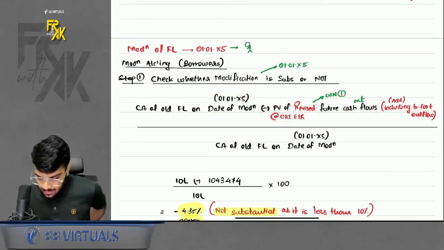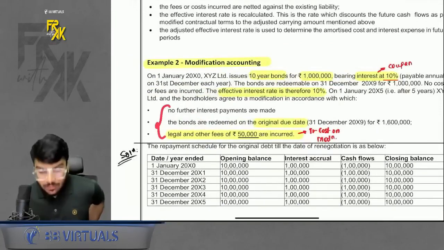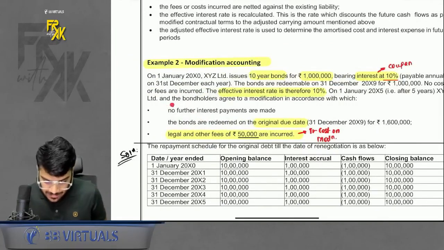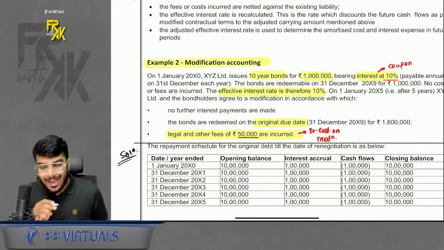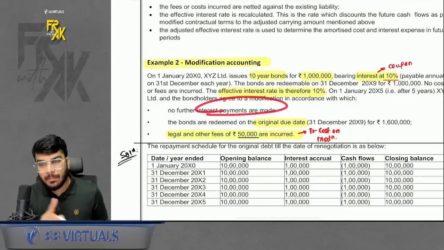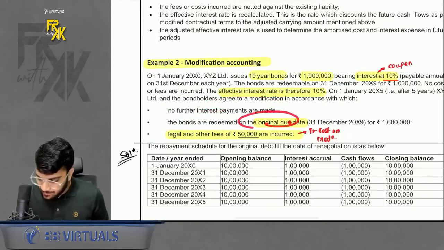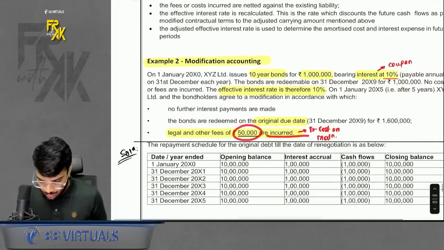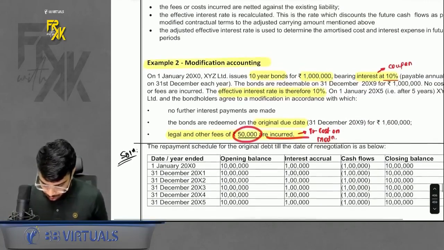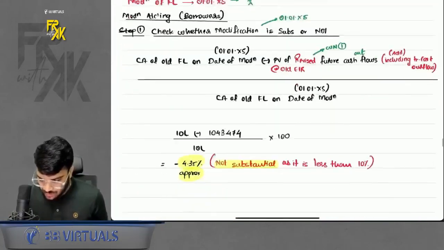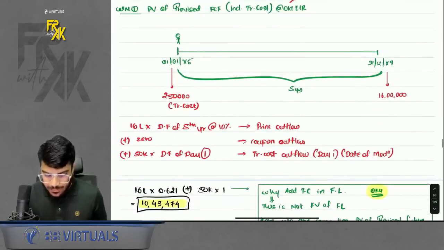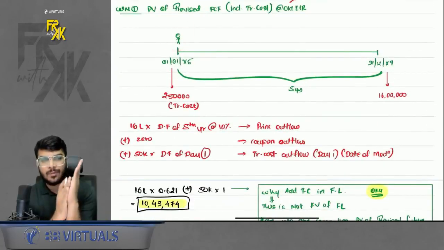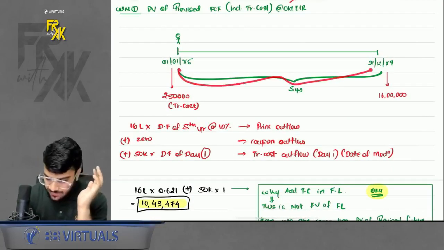What is the meaning of this? See, when you read the terms after modification, these are the revised future cash flows. As per the revised future cash flows, no interest payment is required. Principal will be paid at the end of year 10 only, but at 16 lakhs. Also there is some transaction cost on modification, right? So how do we do it now? These revised cash flows, you have to find the present value. How do I find it? Just imagine we are standing on the date of modification and just recall what all things you have to pay during these 5 years. Why 5 years?